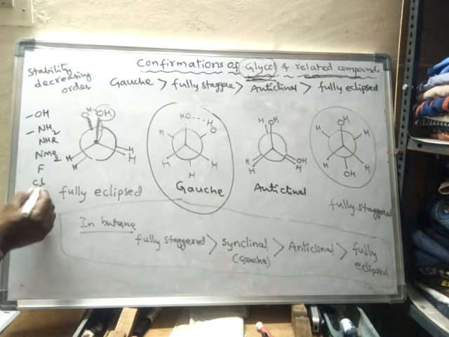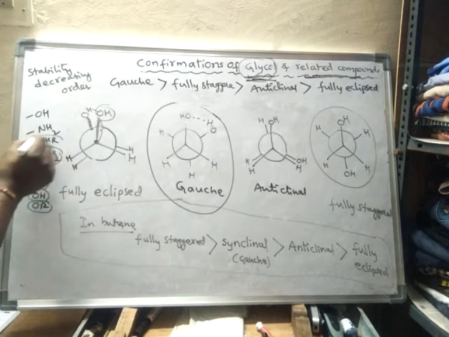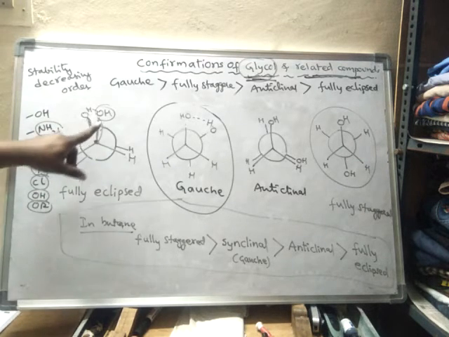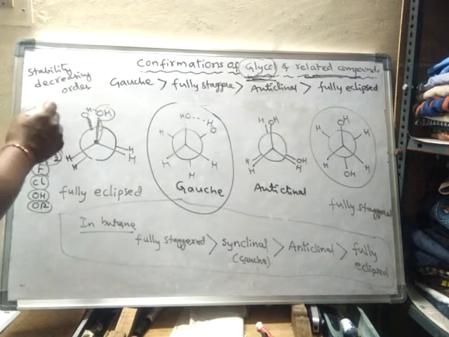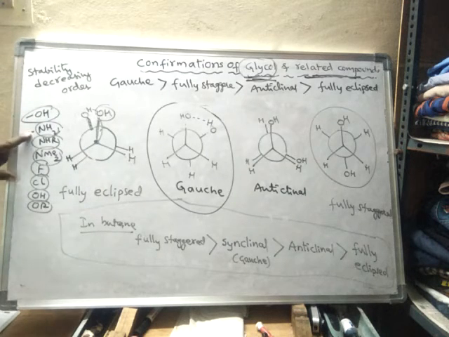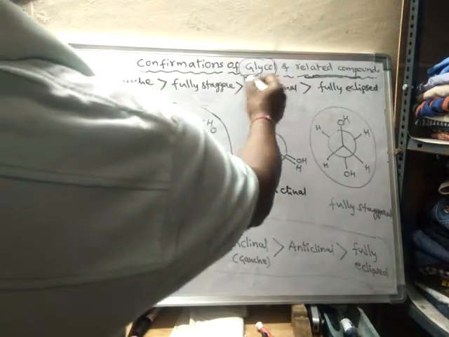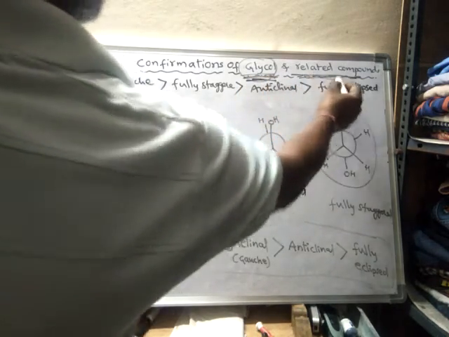If these groups are present on the other carbon, so on one carbon there should be an OH group, and on the other carbon there should be any of these groups, then those compounds are said to be glycol or glycol related compounds.